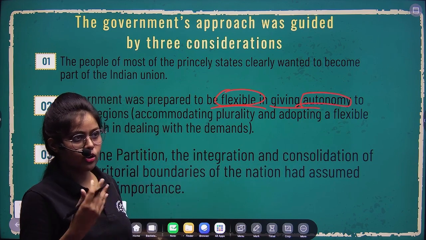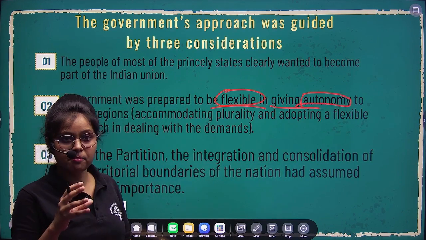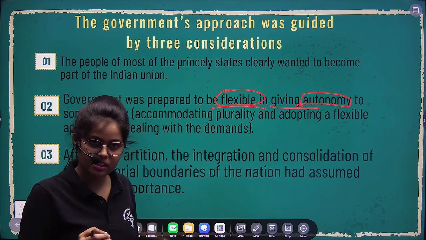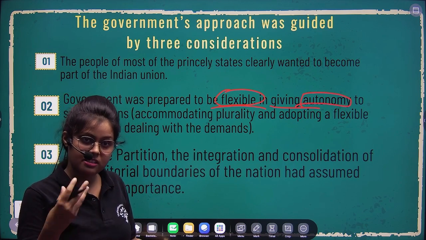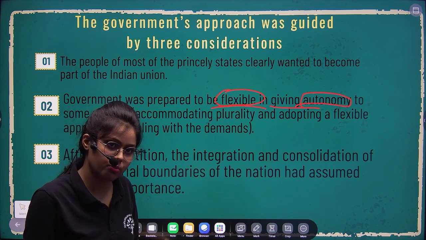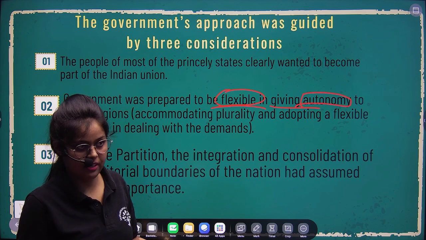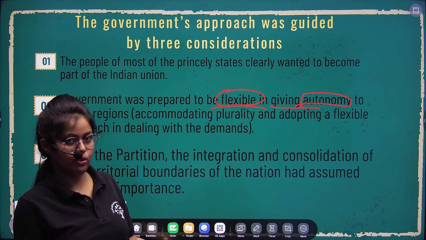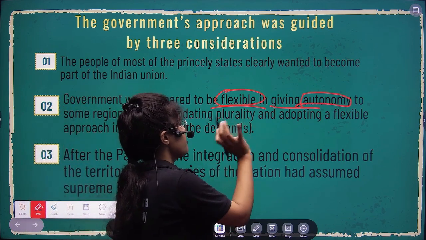So basically, autonomy means they are managing the defense policy and foreign policy, but if the princely state wants, they can give them autonomy also, that they can manage their internal affairs. So they were very flexible to give them autonomy, right? So that was their second approach.